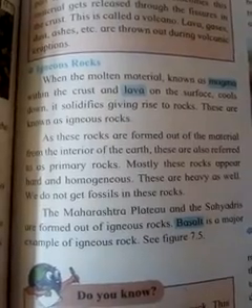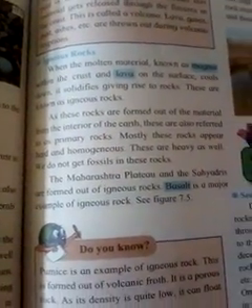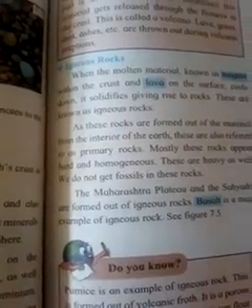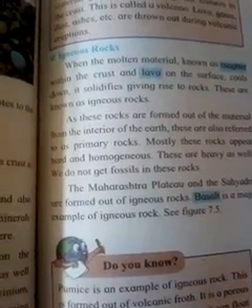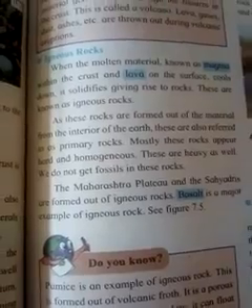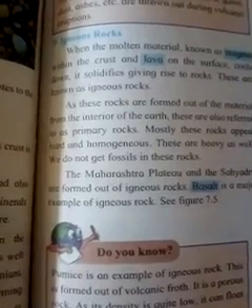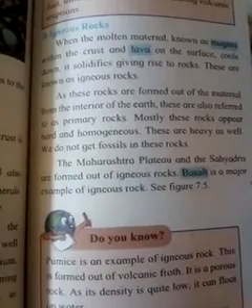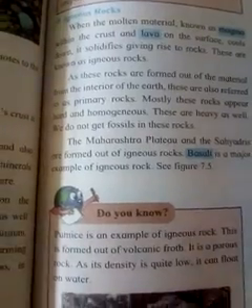These are known as igneous rocks. The lava and magma come out to the surface in a liquid state, but then they solidify, giving rise to rocks.